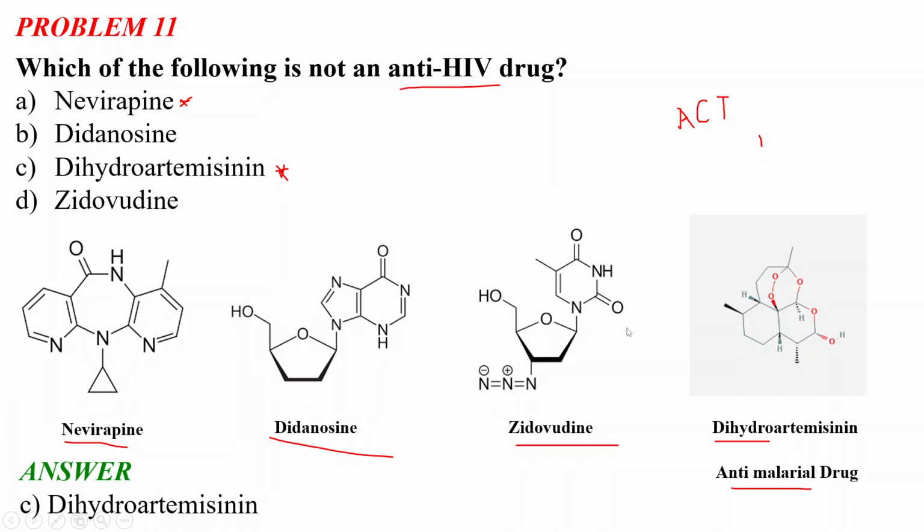Remembering the structures is not that important, since in this course you don't have very detailed synthesis, but if you can remember one or two structures of the drugs, it is very good, especially the structure of nevirapine. I suggest you remember only one or two structures; it will be enough for this course. So now I will move toward our next problem.